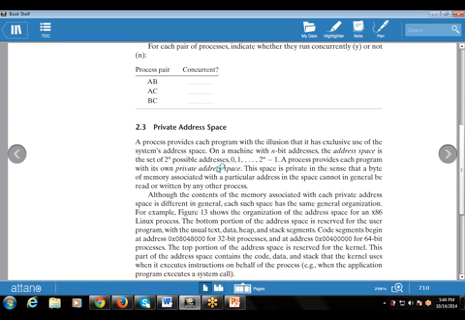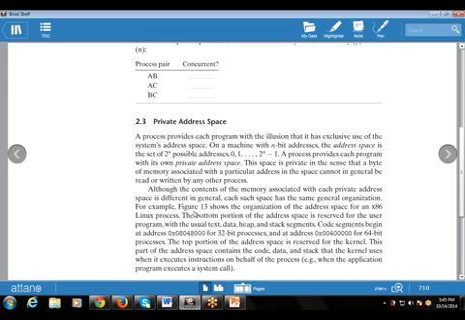So this space is private in the sense that a byte of memory in general cannot be written by another process. If one byte is available for one process, that cannot be used by another process using the same memory. Although the content of the memory associated with private address space is different.